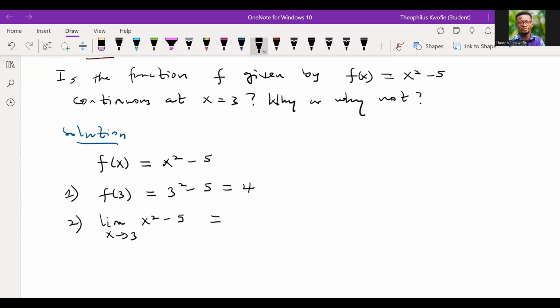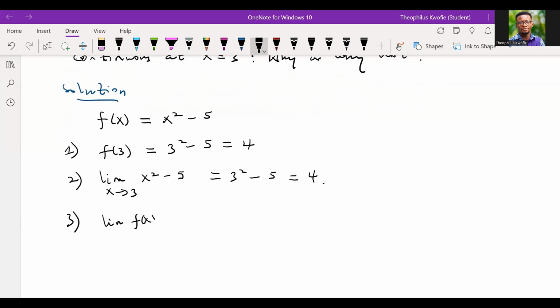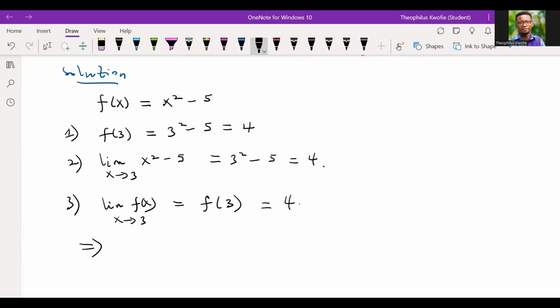But remember, we kind of learned the laws. And so if you have visited our previous videos, we apply the rules or the laws of limit, and which law can we use? All right. So over here, straight away, we just plug in the x value. Wherever we see x, we replace it by 3. So we're going to have 3 to the power 2 minus 5, which is equal to 4. So at this point, what is the last condition? We said that the limit of the function as x approaches 3 should be the same as the function value, right? And is that true? So they are both the same. We claim that, so this implies that f is what?